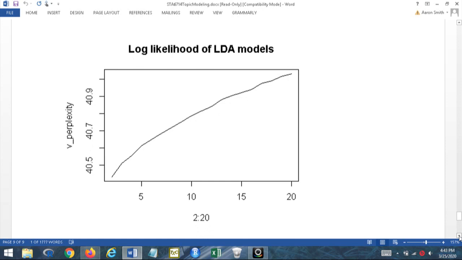Really, what I would want to do is go back, make sure that all my stop words are removed, and then execute this again. If I see a bump, where the bump goes low in my perplexity, that's the one I want to use for my number of topics.